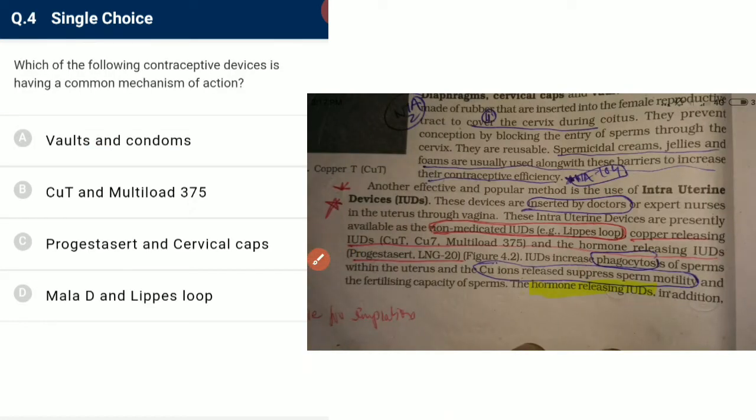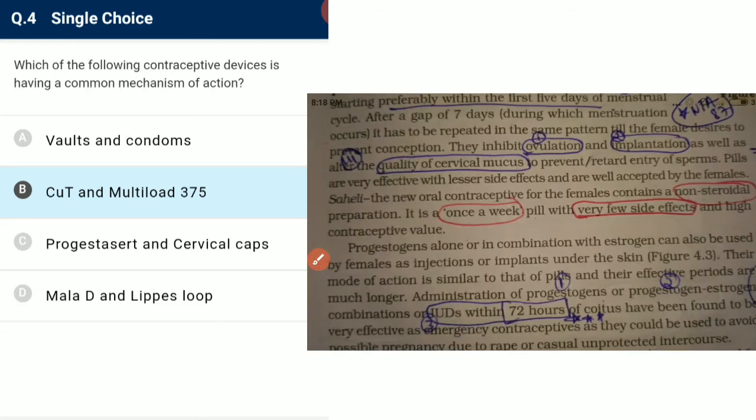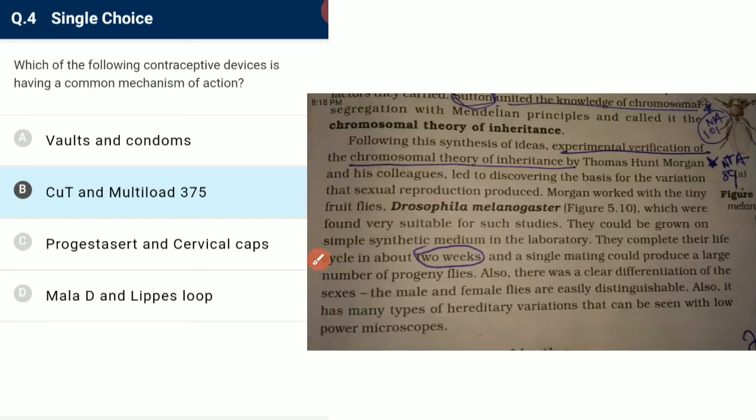Next, which of the following contraceptive devices have a common mechanism of action? The options are condoms, copper T, multiload 375, progestasert, cervical cap, Mala-D and lippes loop. The mechanism of action is the same for copper T and multiload 375, because both are copper releasing IUDs.